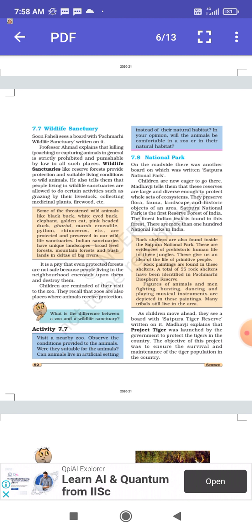Now, it is a pity that even protected forests are not safe because people living in the neighborhood encroach upon them and destroy them. Children are reminded of their visit to a zoo. They recall that zoos are also places where animals receive protection.